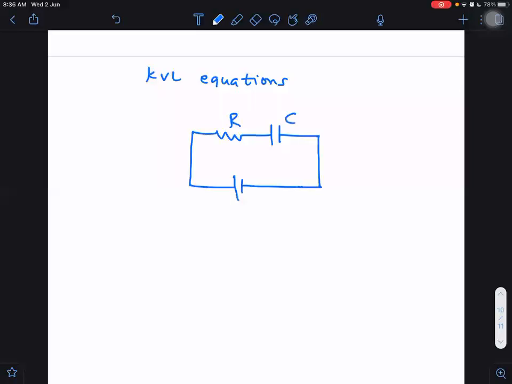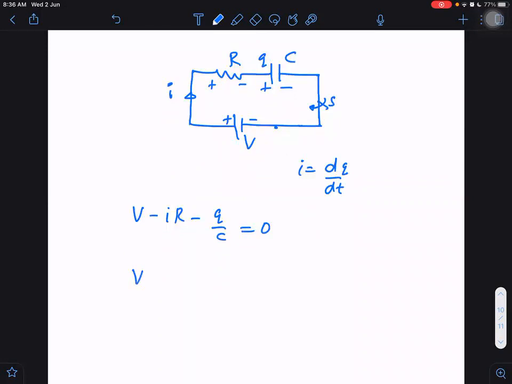Consider a circuit with C, R and V, where the switch has just been closed. Then the current starts flowing. I is the current flowing here. The charge is Q here, so I is equal to dQ by dt. Starting the KVL equation: V minus IR minus Q by C is equal to 0. Then V minus dQ by dt into R minus Q by C equals 0.